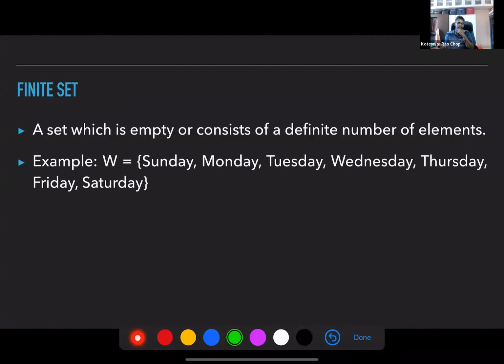Example: the days of the week, this is a finite set. You know how many elements are there here. So what elements are there? Sunday, Monday, and so on.